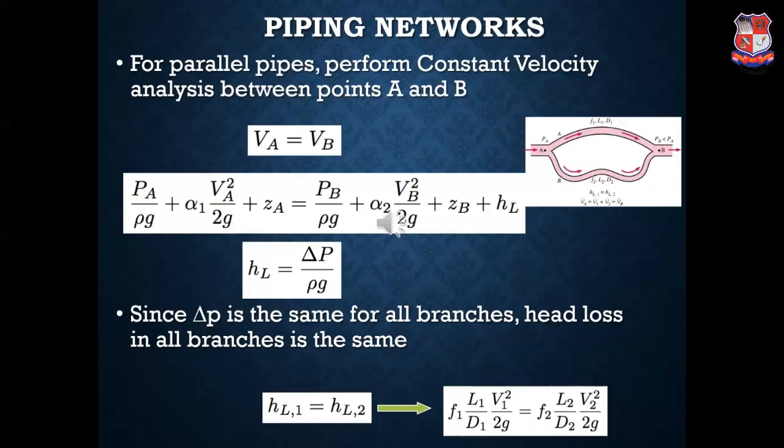As the pressure drop at all the branches is the same, as we studied earlier, that is, delta P is the same for all the branches, hence head loss in all the branches will be the same. That is, head loss at branch 1 will be equal to head loss at branch 2. That is, f1 L1 by D1 into V1 square by 2g is equal to f2 L2 by D2 into V2 square by 2g.